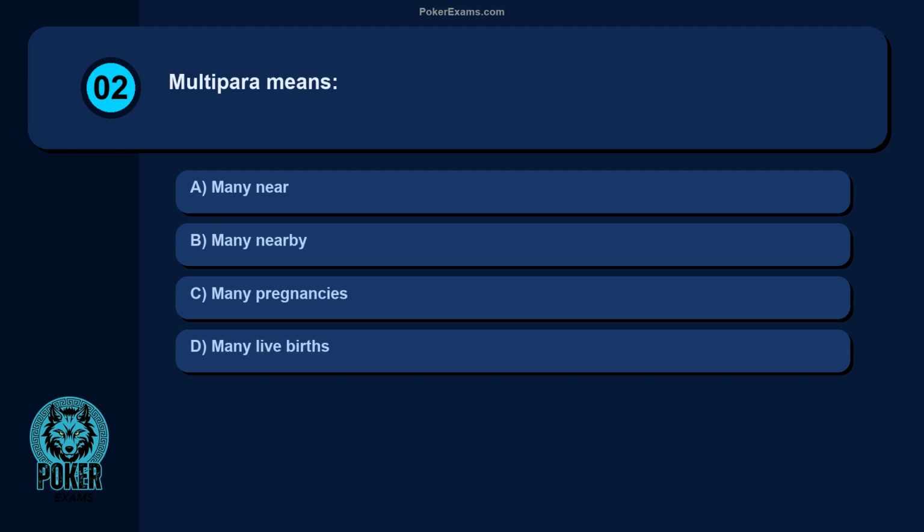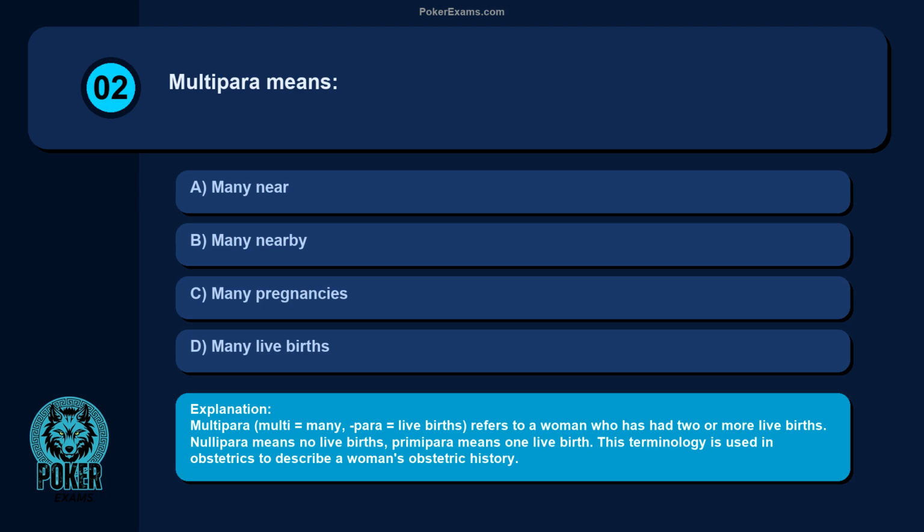Question 2. Multipara means: many nearby, many pregnancies, many live births? Multipara, multi equals many, para equals live births, refers to a woman who has had 2 or more live births. Nullipara means no live births, primipara means 1 live birth. This terminology is used in obstetrics to describe a woman's obstetric history.